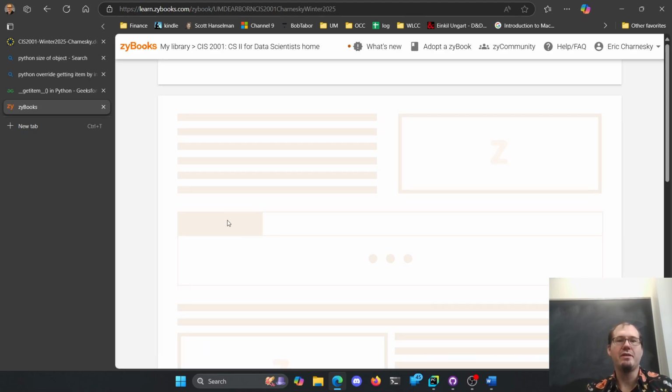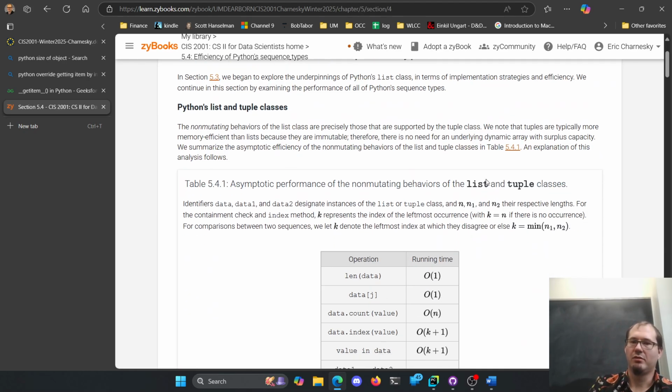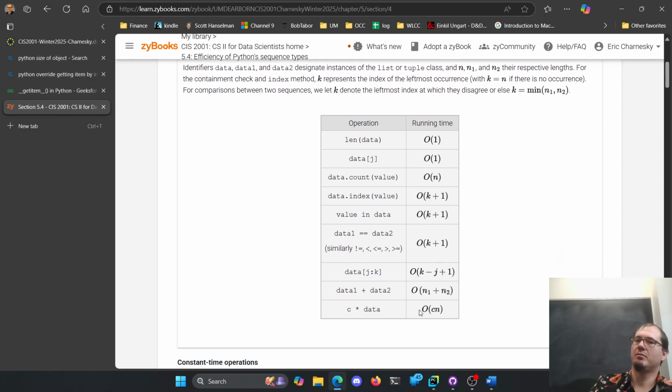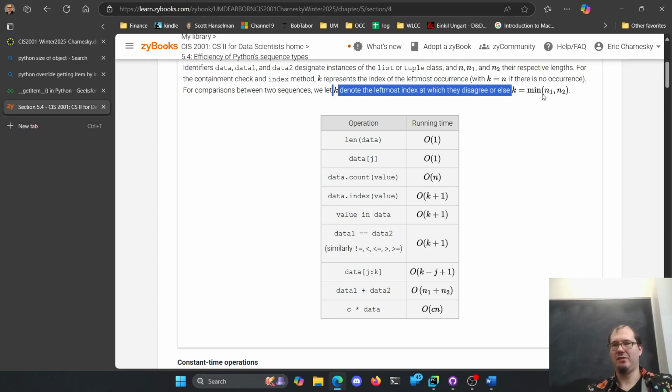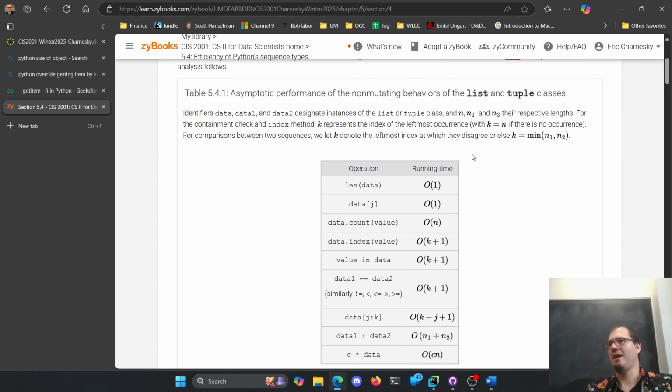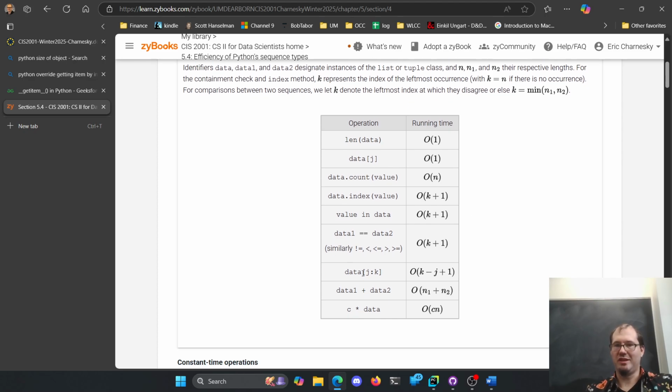Yeah, the efficiency of Python sequence types. Here we go. So lists and tuples here. It gives you all this cool math here. So the index of value, right, k, where k is the, sure, he had some fancy math here, that's fine. Ooh, slicing, we didn't do slicing, that's fine. We didn't do comparisons of one sequence to another sequence here. It's probably not a big deal.